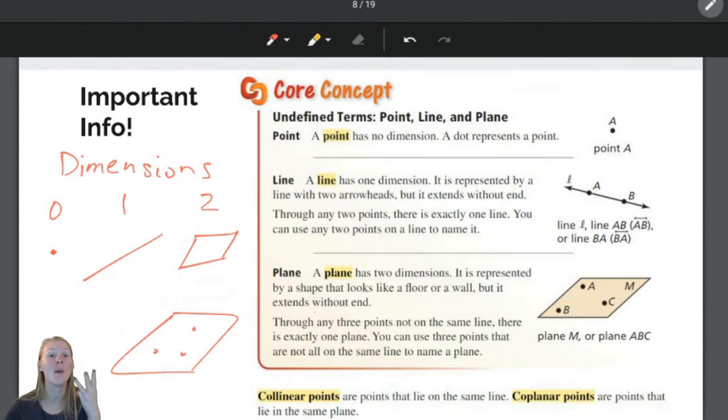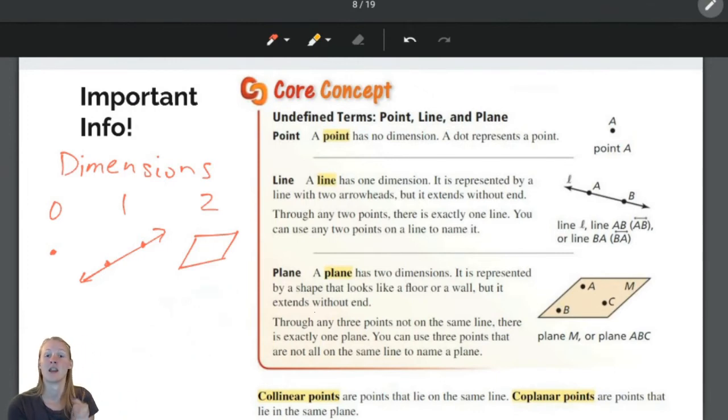And in fact, you must have 3 points to make a plane. You only need 2 points to make a line, but you do need 2 points to make a line. And if you just have 1 point, well, you can draw infinitely many lines through that point. So you can't say anything about lines through 1 point. But I need 2 points to make a line, and I need 3 points to make a plane.